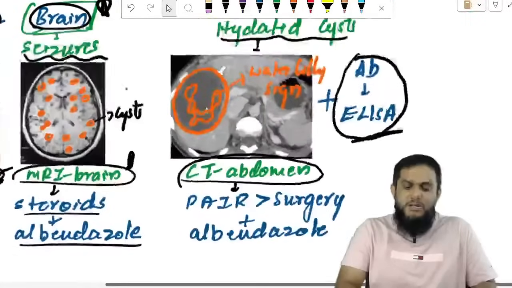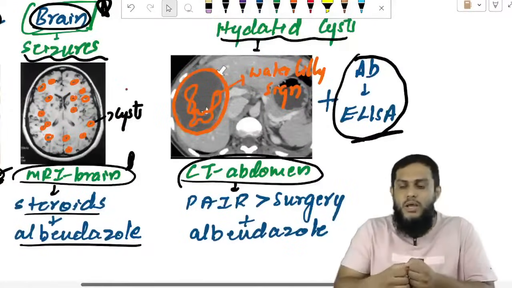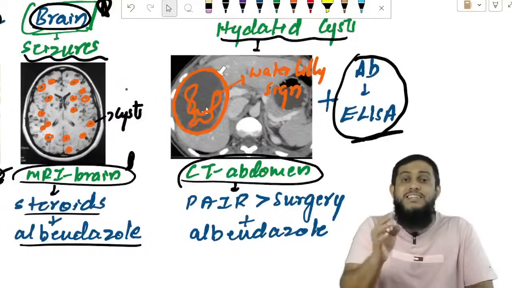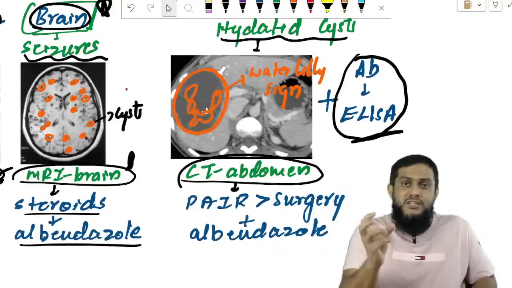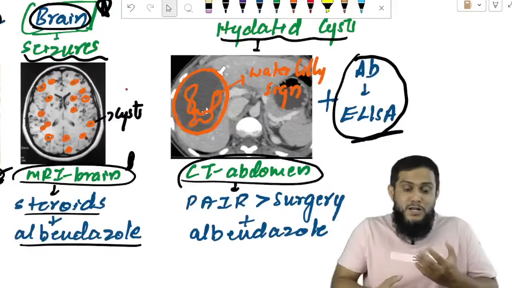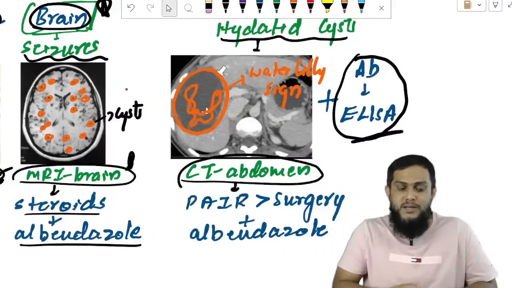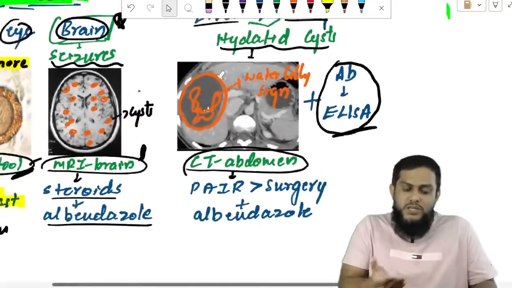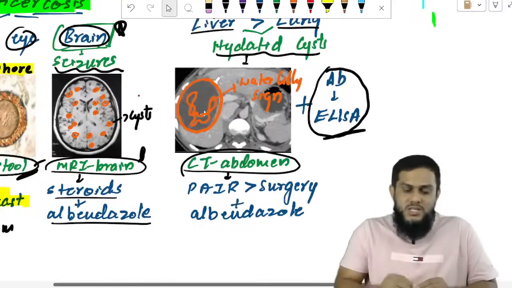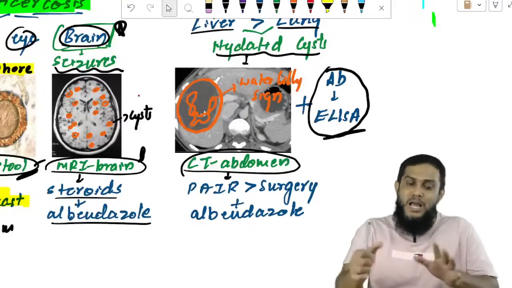And in a hydatid cyst, sometimes what happens? The inner layer gets detached and will be floating inside the hydatid fluid. The detached inner membrane floating inside the hydatid fluid, somebody imagined it as a lily flower floating in water, the water lily sign. So in imaging, you are seeing a hydatid cyst with the water lily sign. Preliminary diagnosis is by imaging; final diagnosis is by antibody by ELISA.